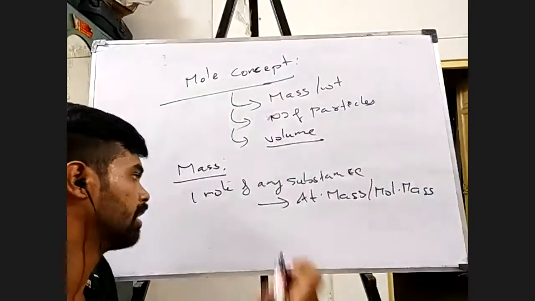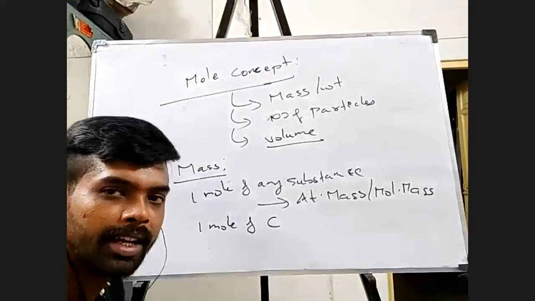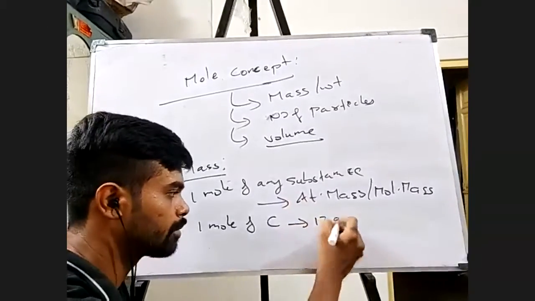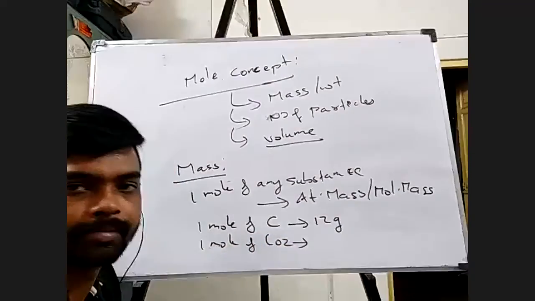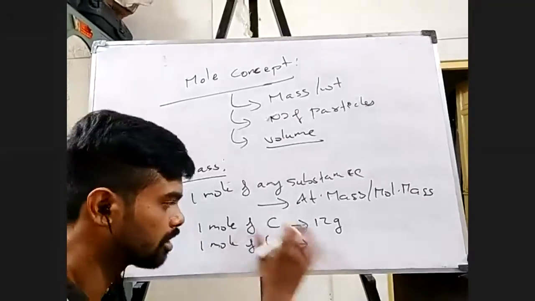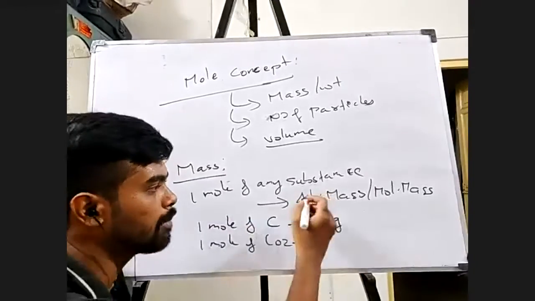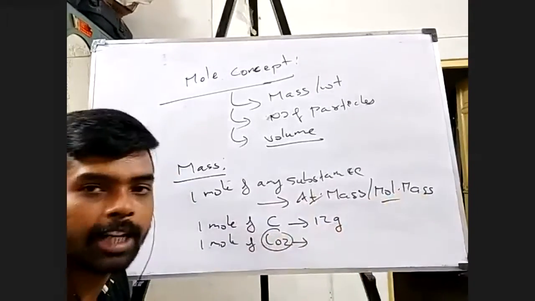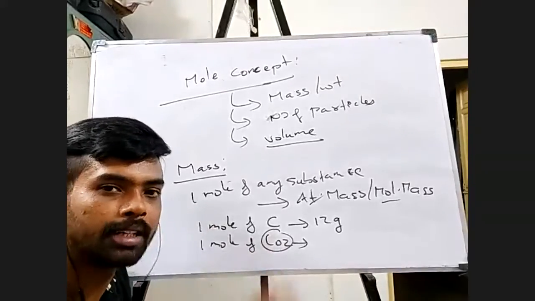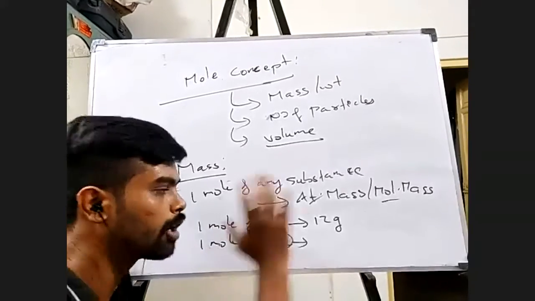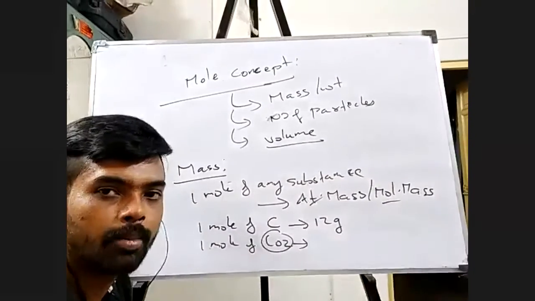For example, I say I have 1 mole of carbon. What will be the weight? I know atomic weight of carbon is 12 grams. Say I have 1 mole of carbon dioxide. Now this is not about atomic mass, this is a molecule, so I have to speak about molecular mass. Whenever I have only one element present, that time atomic mass, and whenever I have a compound, at that time you have to speak about molecular mass. So carbon, nitrogen, sodium, lithium, potassium, all these things, you speak about atomic masses. They're exactly atomic weights. But when I have a compound, you have to speak in terms of molecular mass.